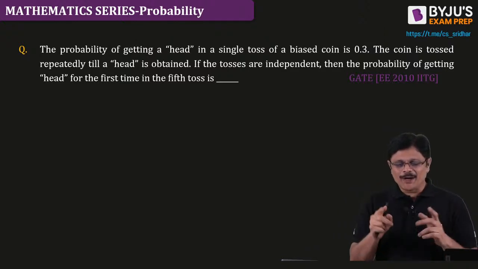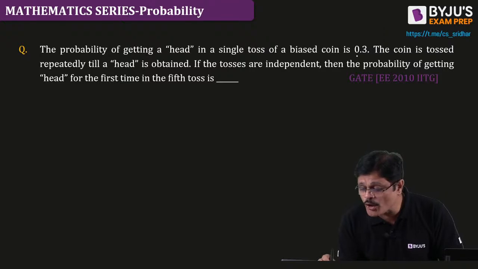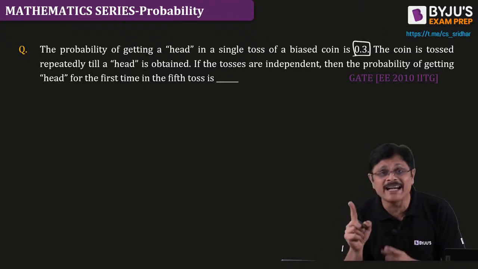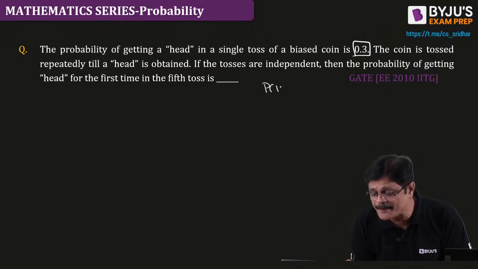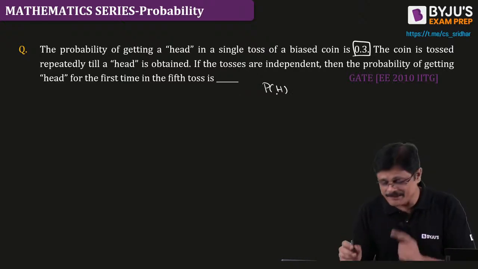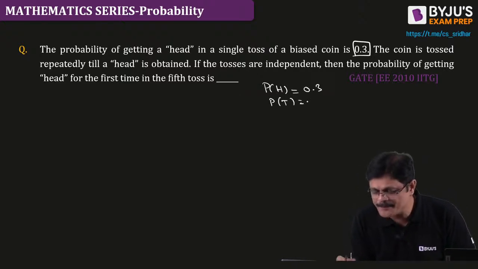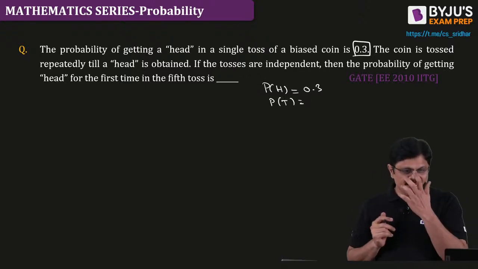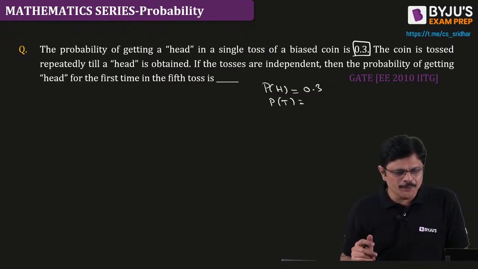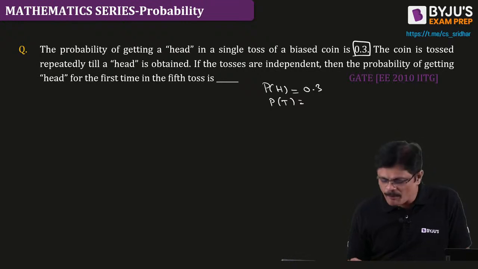Now, here this is a biased coin where the probability of head is given. I have not given it, he has given. How much? 0.3. So, what is the probability of tail? What is the probability of tail? No, Lalit Yadav, you misunderstood the problem. What is the probability of tail?